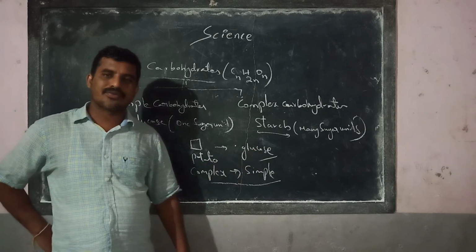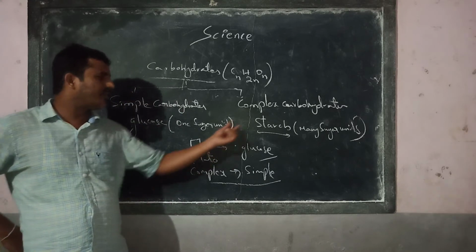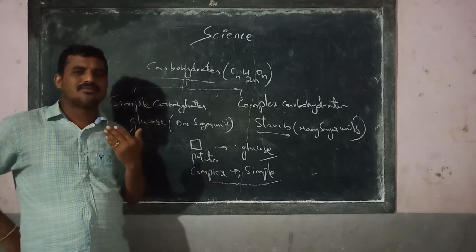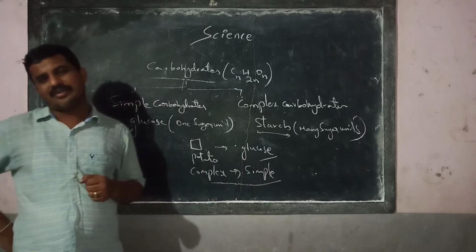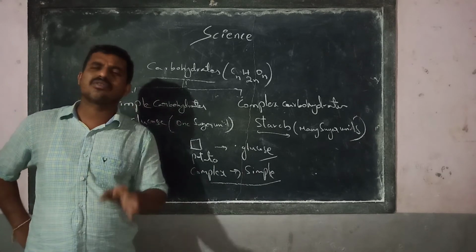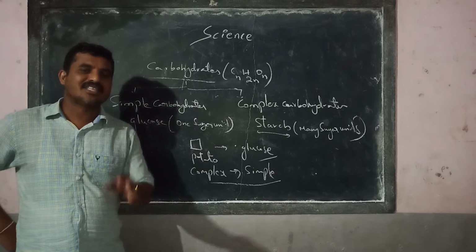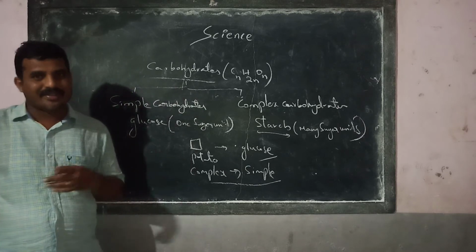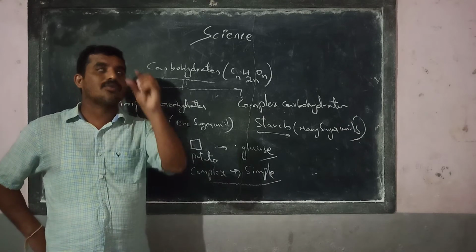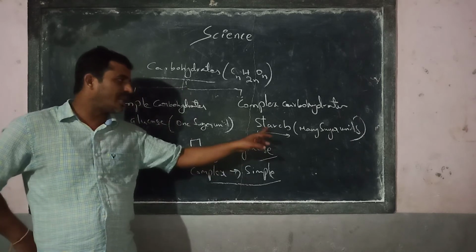Single unit of glucose. You may get the question now, sir, why do we have to take potato? Why again struggle to break it down to make it glucose? Take glucose directly. Obviously, take directly glucose, no problem. Okay, is it possible all the time? Think about it. That is the reason I already told you in the previous class. The sports persons always take glucose directly because it gives immediate energy. Starch does not give us that.